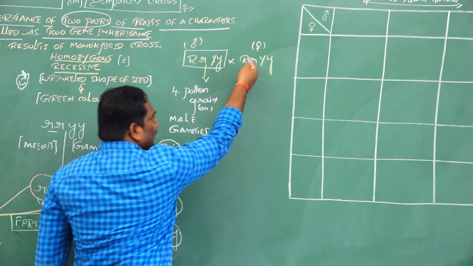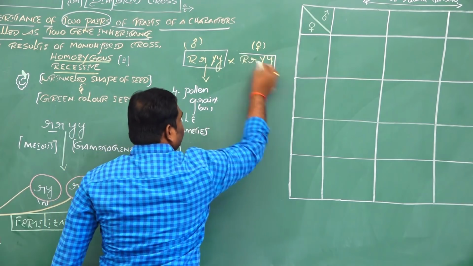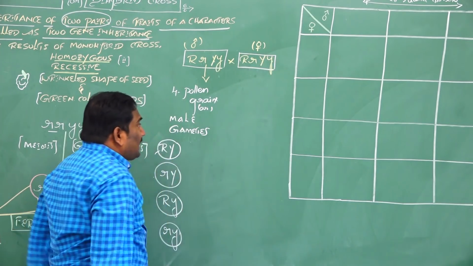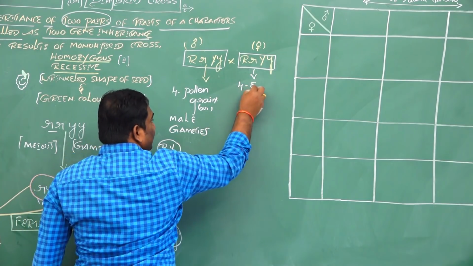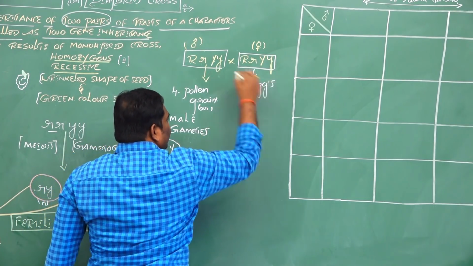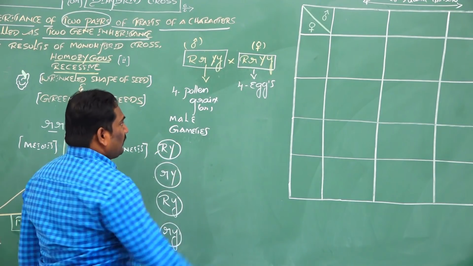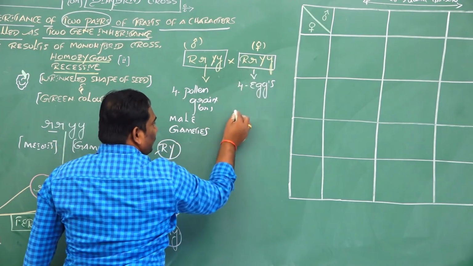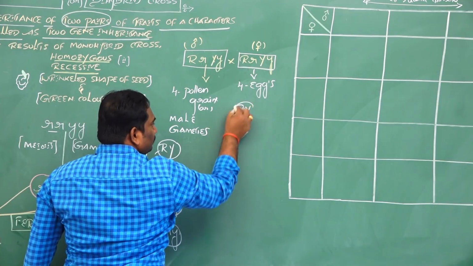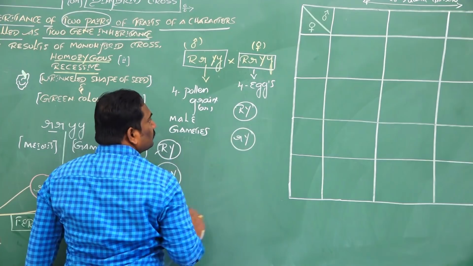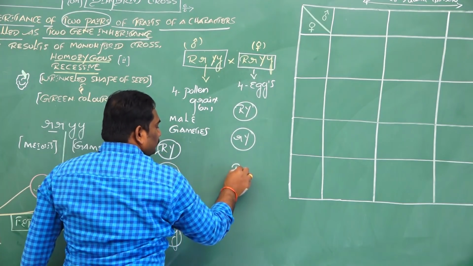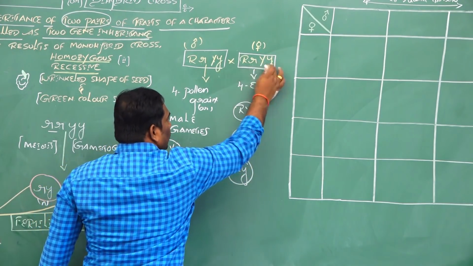If I consider the second F1 offspring or hybrid as a female, then it produces four different eggs, or female gametes. One is capital R, capital Y; small r, capital Y; capital R, small y; small r, small y.